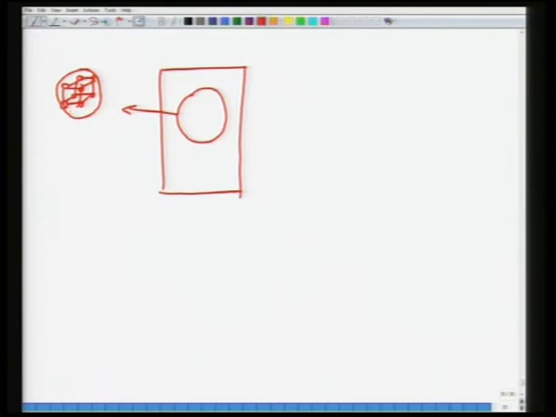Now when you take this sphere out of the material, this gives rise to the creation of charges on the surface. So, you have positive charges, let us say on this side, depending upon the direction of the applied field, and negative charges here, and so you have the applied field in this direction.